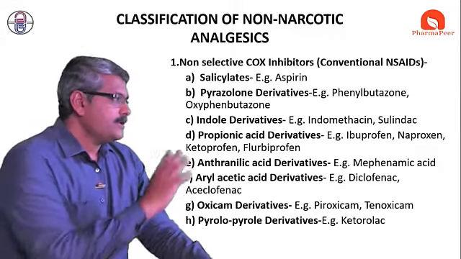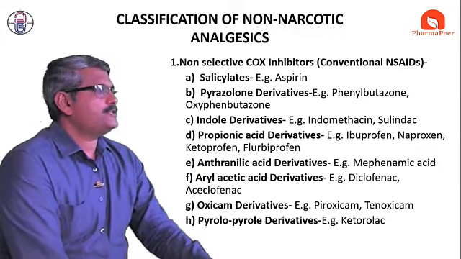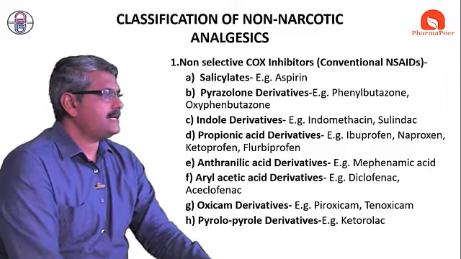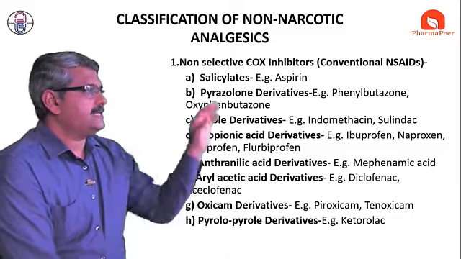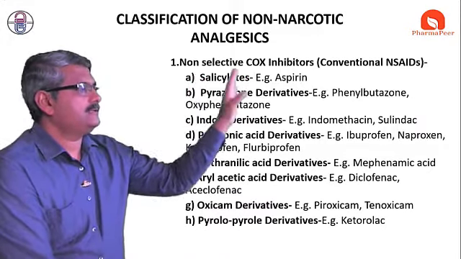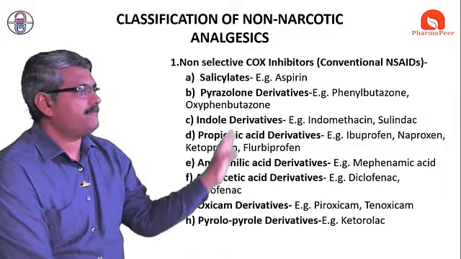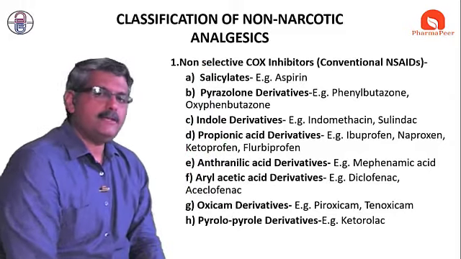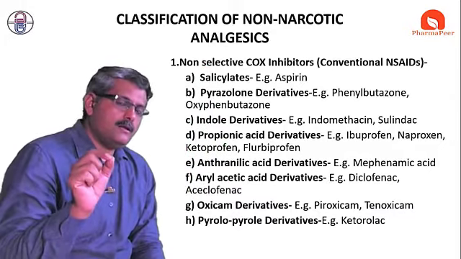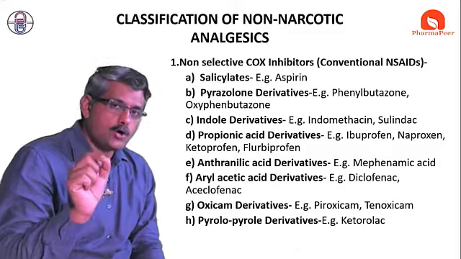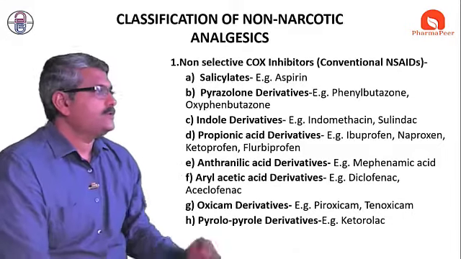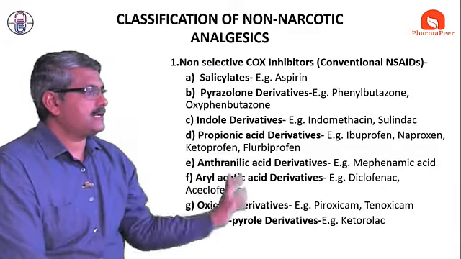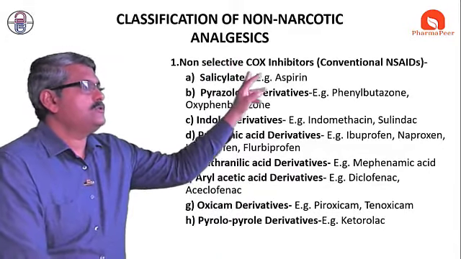anti-inflammatory drugs. So here is some classification of NSAIDs, conventional NSAIDs and non-narcotic analgesics. NSAIDs are again divided by selectivity upon COX, cyclooxygenase 1 or cyclooxygenase 2. This class is non-selective.